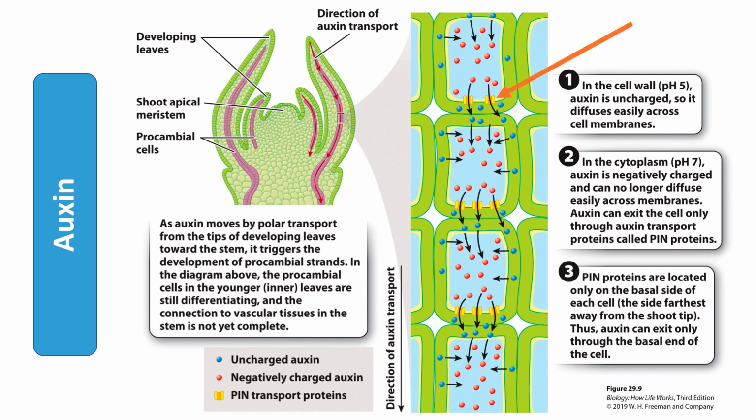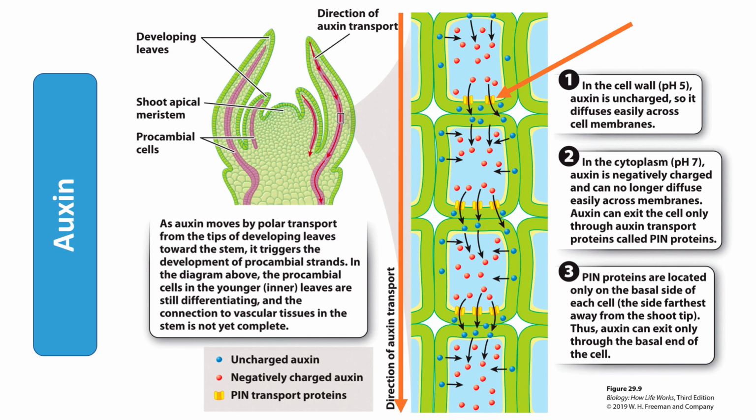PIN proteins are located only on the basal side of each cell. This is the side furthest away from the shoot tip. These proteins are here in yellow in this diagram. This means that auxin can only leave the cell at the basal end. This creates a polar gradient with auxin only traveling in this direction. Auxin stimulates cells to elongate and increase their production of PIN proteins.